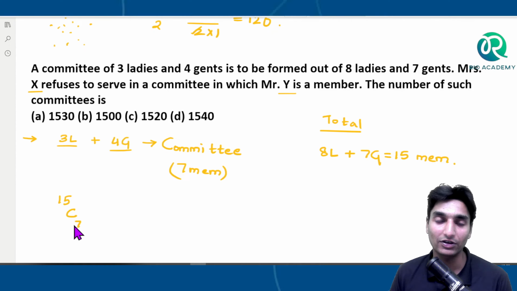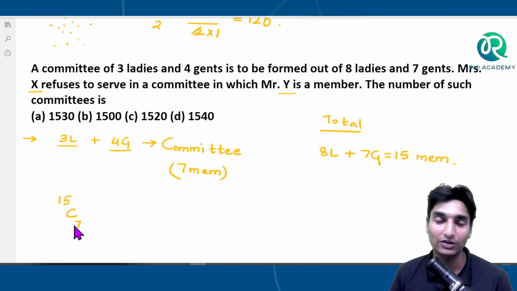This is the answer, 15C7. Out of 15 members totally, we'll have to select 7 members in order to form a committee. This will give the total possibility. Now, out of this total possibility, we are going to eliminate the possibilities where X and Y occur together in a committee. If X and Y are occurring together in a committee, then what is the possibility?